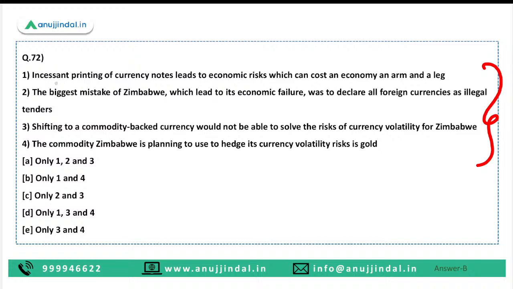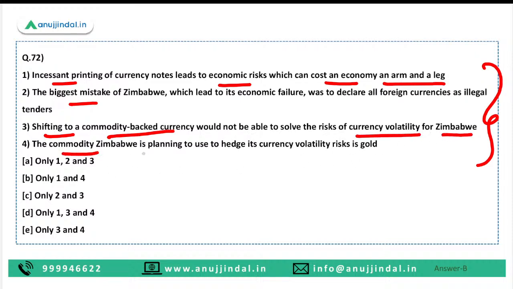First statement is saying incessant printing of currency notes leads to economic risk, which can cost an economy an arm and a leg. The biggest mistake of Zimbabwe, which led to its economic failure, was to declare all foreign currencies as illegal tenders. Shifting to a commodity-backed currency would not be able to solve the risks of currency volatility for Zimbabwe.